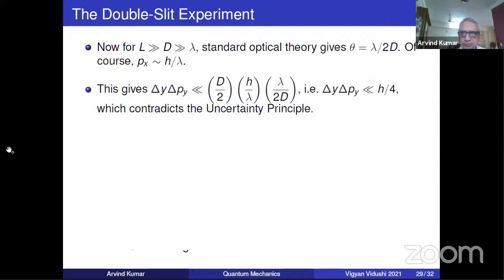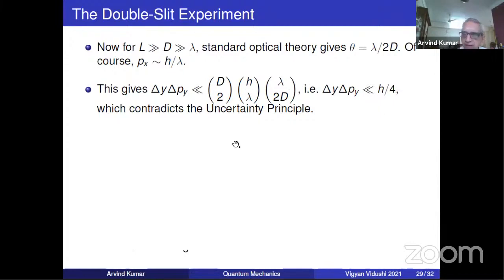And then theta is known from optical theory to be lambda by 2. So this gives you delta y. Delta y was less than d by 2. Delta py was px sine theta, which for small angle is theta, and theta is lambda by 2 by optics. So it gives you h by 2. So it contradicts the uncertainty principle.